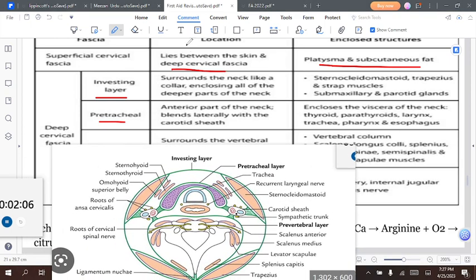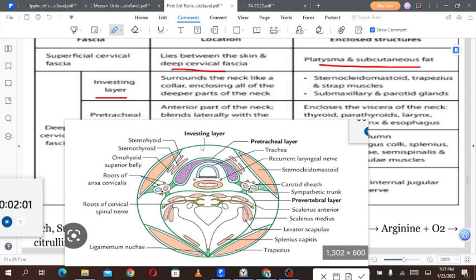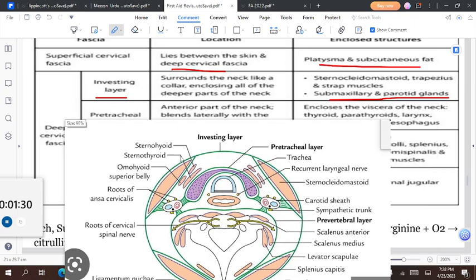The investing layer surrounds the neck like a collar, enclosing all of the deeper parts of the neck. So here you can see the investing layer is surrounding the neck like a collar, and it is encasing all of the structures inside it. Sternocleidomastoid, trapezius, strap muscles, and submaxillary and parotid glands are present inside this one. Sternocleidomastoid muscle, then the trapezius muscle behind. Then we have submaxillary and parotid glands, which are not depicted in this picture, but they are also enclosed in the investing layer of the deep cervical fascia.